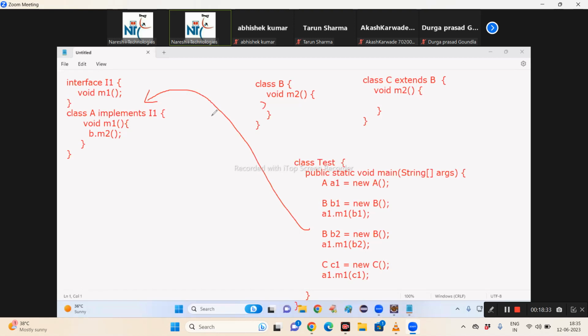Come on, think. Online students, what are you doing? I am expecting an answer from everyone. Did you understand my question? I want to take an object into my method as an argument. An object can be taken as an argument only by a parameter. Yes, tell me. Parameter. Parameter is available to whom?